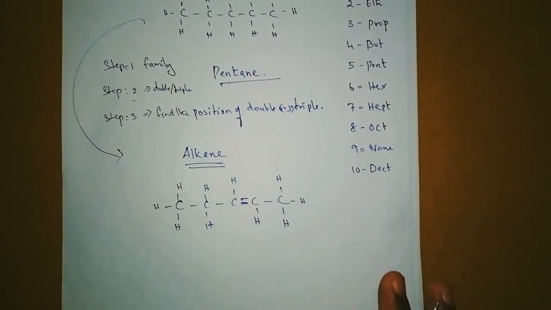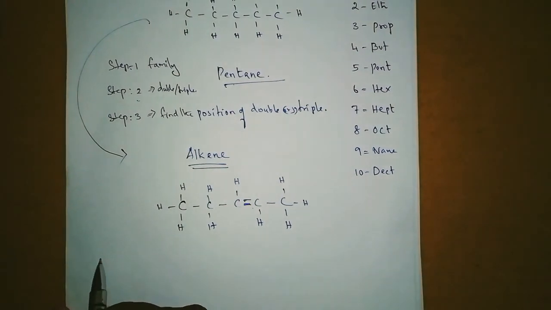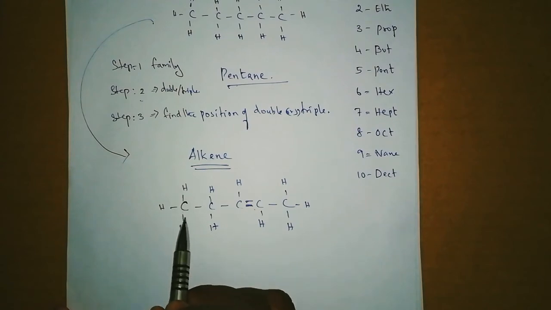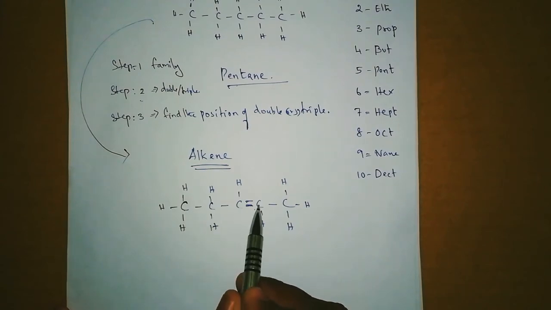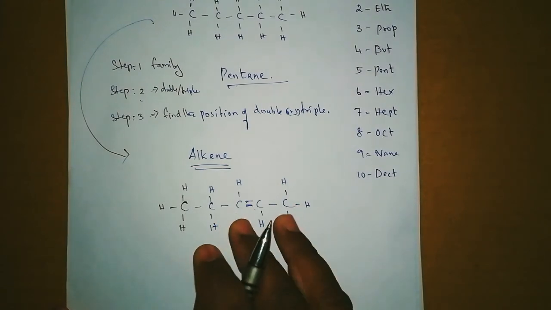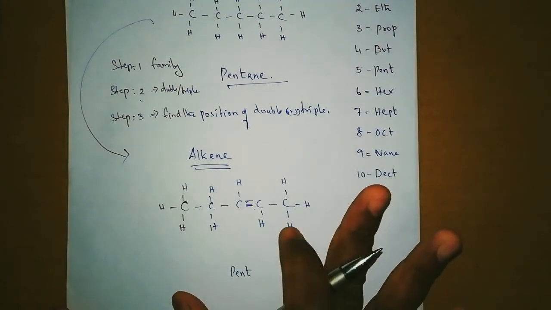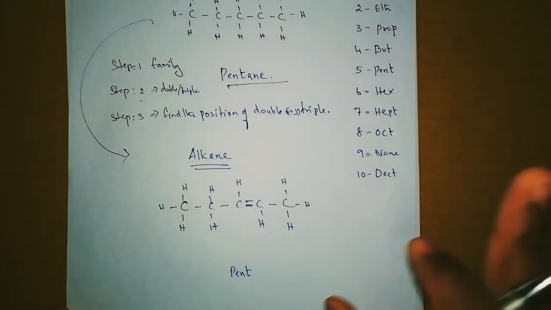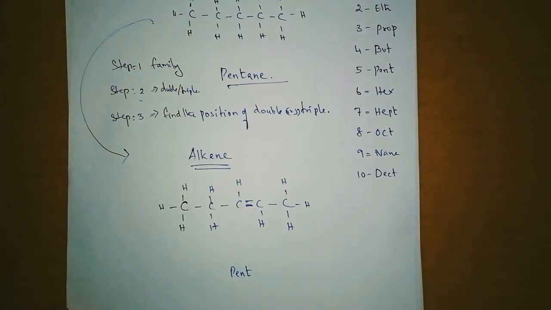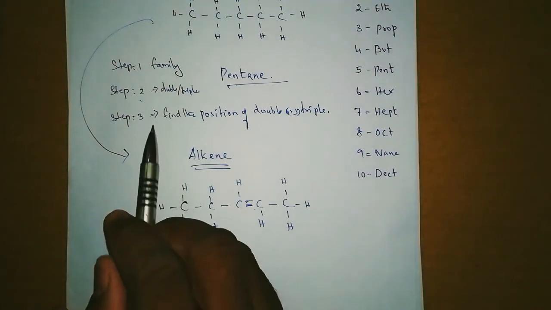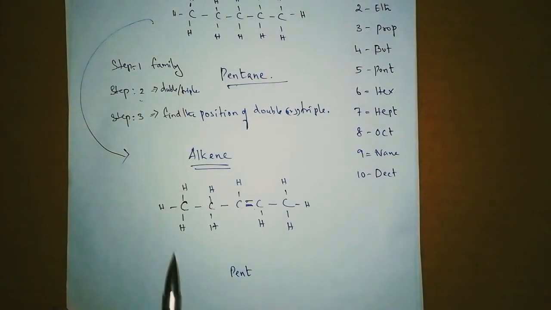Clear? And the first step is to find the family name. What is the family name? 1 2 3 4 5. 5 carbon means what? It's pent. Just write this much first. Don't write the whole pentane, pentene or pentyne first. Pent.